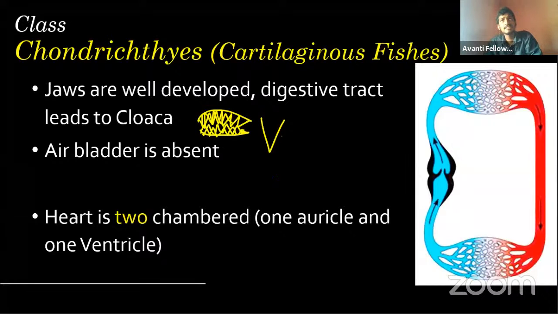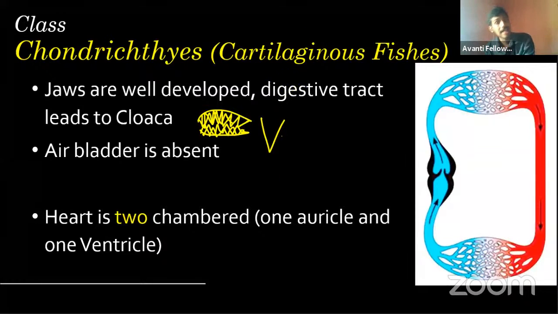Okay, what is the advantage then? The major advantage is that however many times it loses a scale or tooth, a new tooth will come. It's not like your teeth: after your adult age, if you lose some of your teeth, that's it, right? You have to put in a new one, synthetic or otherwise. But here that won't happen, because these are modified scales. Even though one is removed, a new one will grow. That's a big advantage, because all these creatures are more fierce, and they need it for fighting and all those things, right?